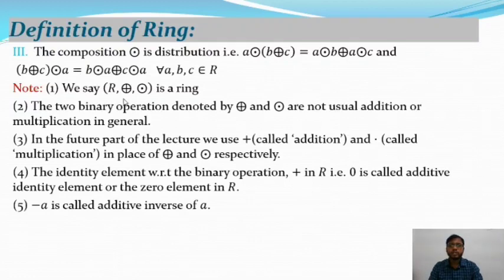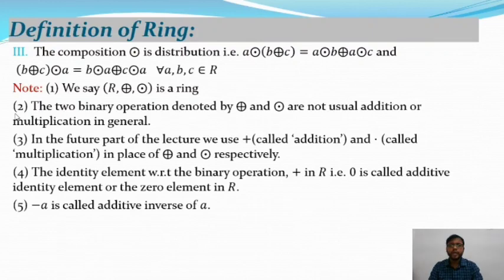Therefore R plus dot, where plus and dot are two binary operations, R plus is an abelian group, R dot is a semi-group, and dot, that means the multiplication, is distributive, that means it satisfies the two following properties, then R plus dot is said to be a ring.